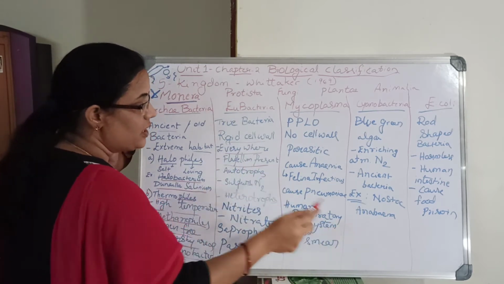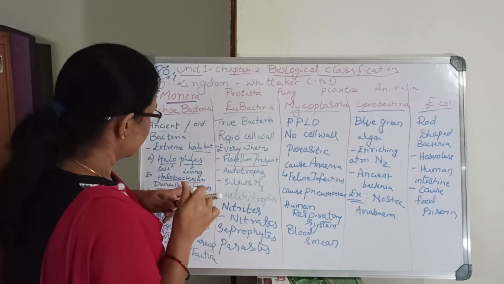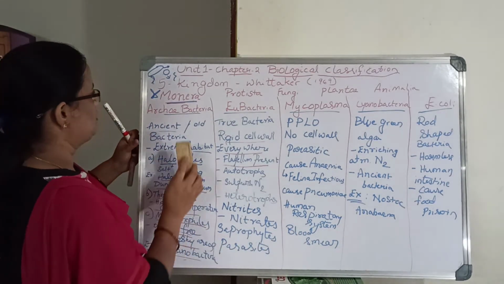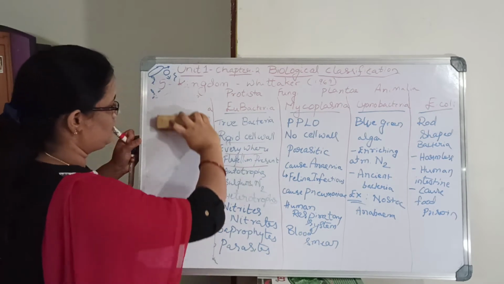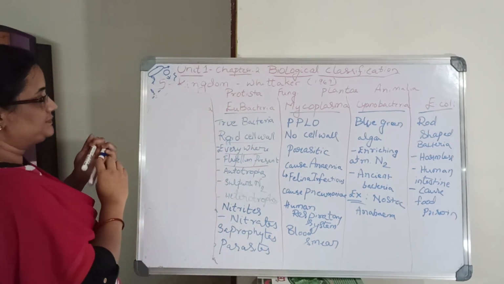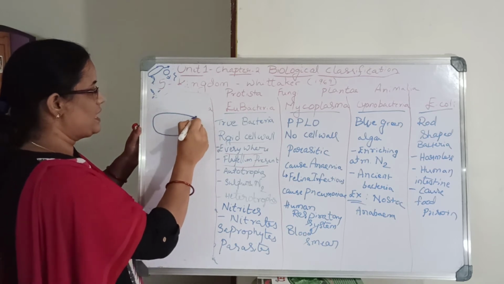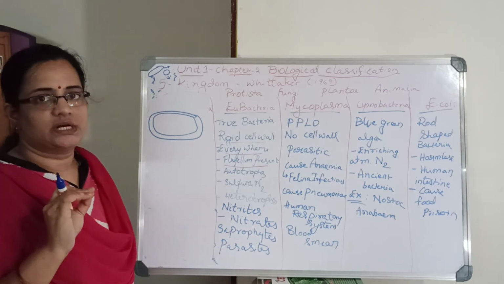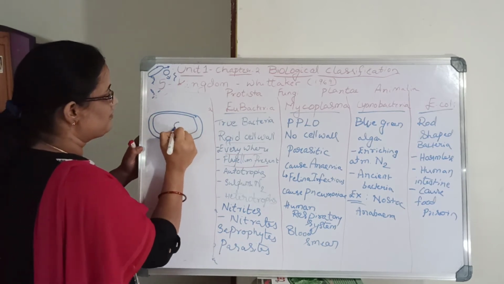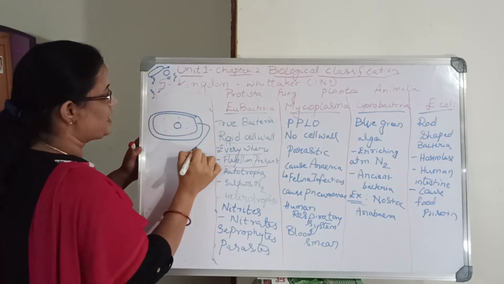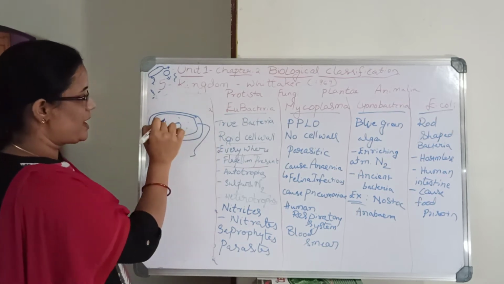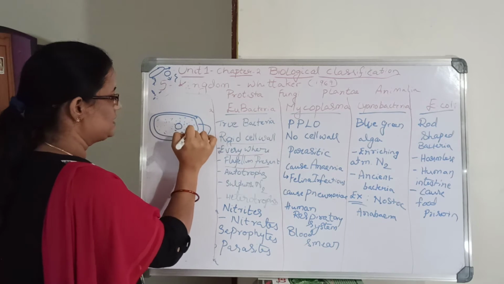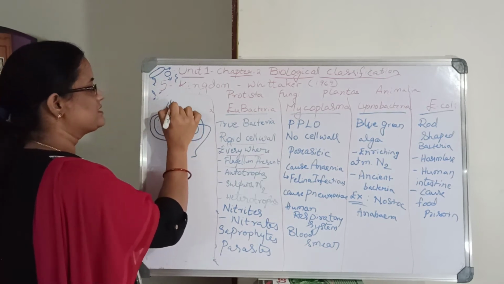Flagellum will be present in the usual bacteria. Learn the diagram of the structure of a bacterium given in the NCERT textbook, as they can ask it. It shows the nucleus, cell wall, flagellum and other parts. This is a rod-shaped bacterium, basically with a nucleus and a cell wall.